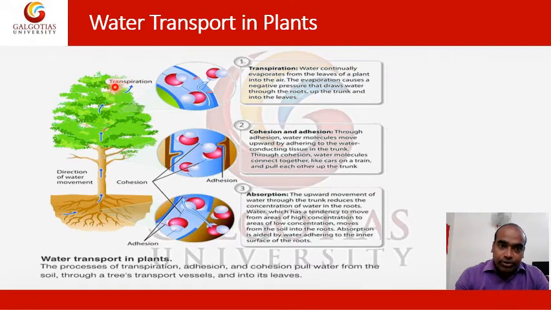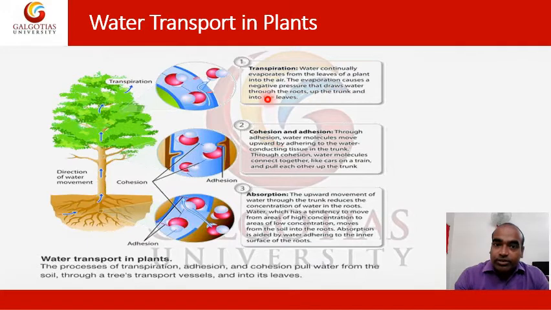Because of this transportation, water evaporates from the leaf, and that creates a negative pressure. This is where the cohesion and adhesion property comes in. Through transpiration, water continually evaporates from the leaves of a plant into the air.